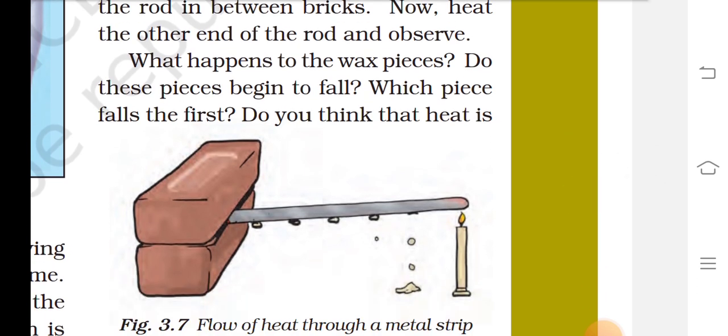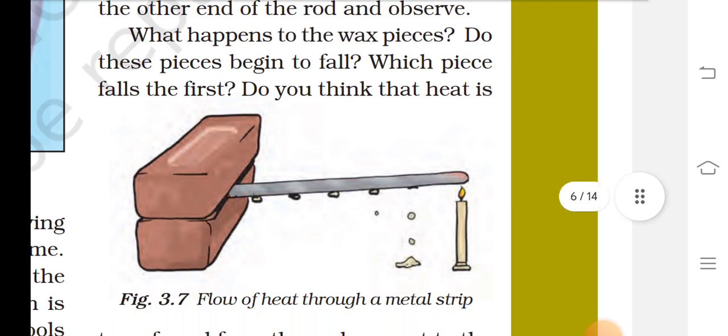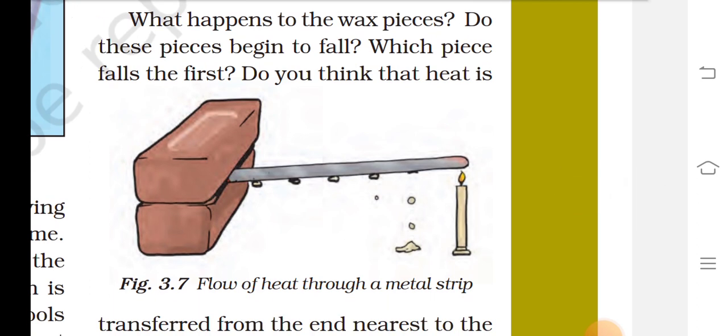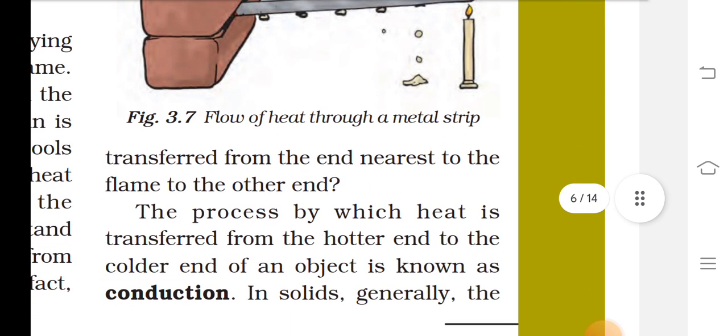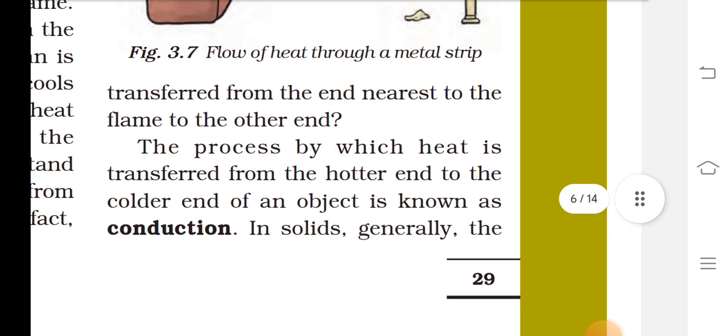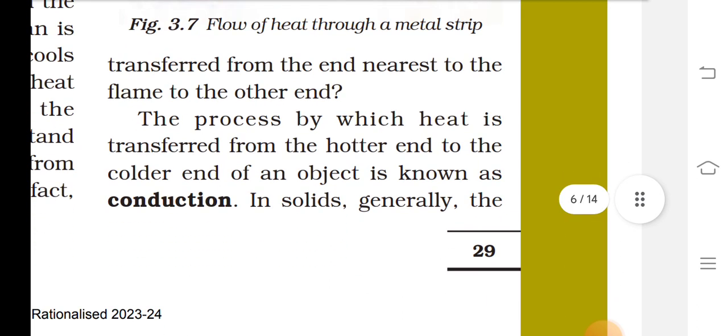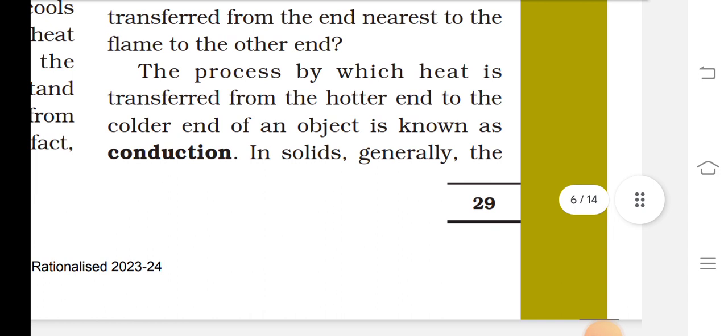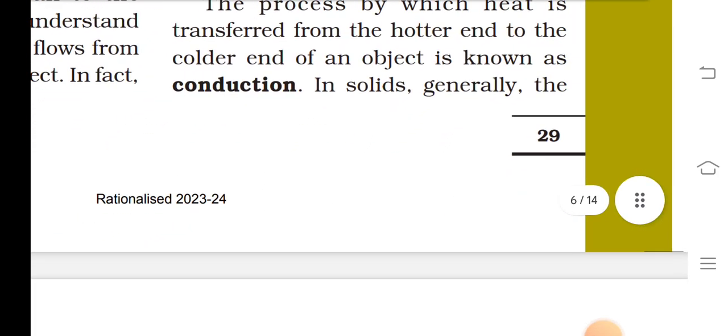Do these pieces begin to fall? Which piece falls first? Do you think that heat is transferred from the end nearest to the flame to the other end? The process by which heat is transferred from the hotter end to the cooler end of an object is known as conduction. In solids, generally the